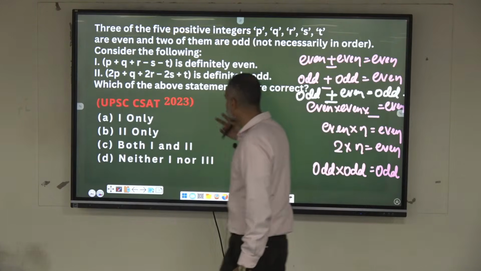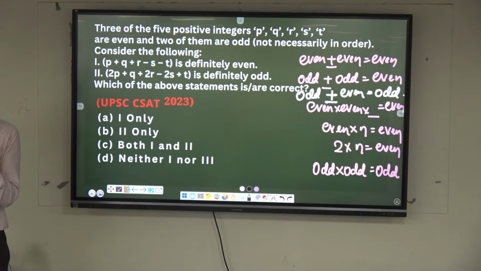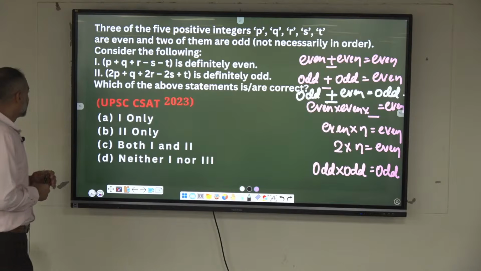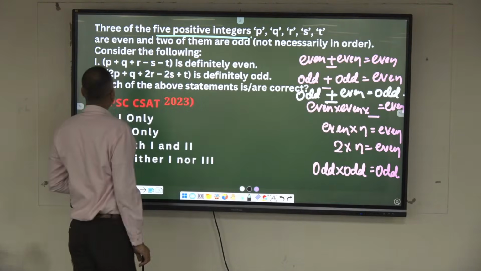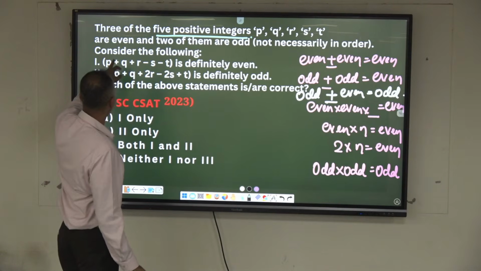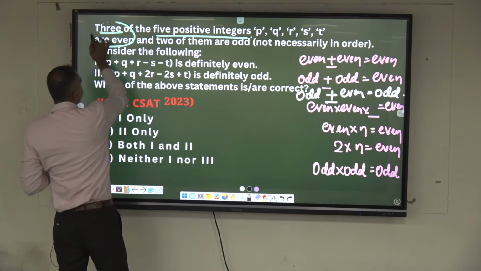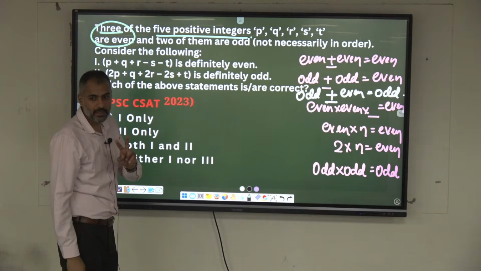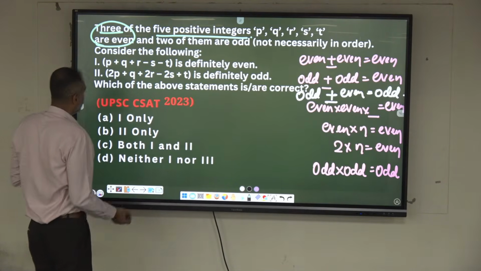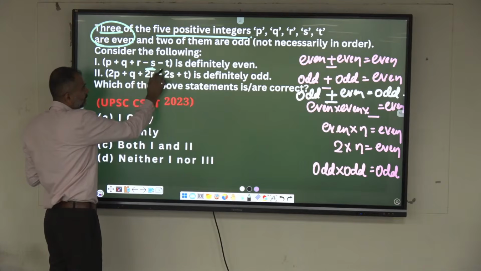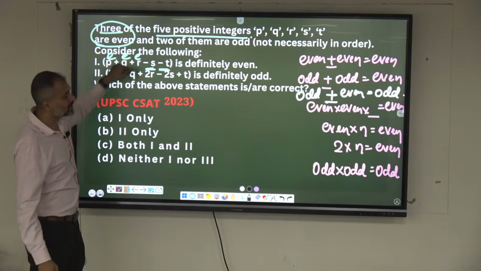Okay. Last 2 years also, 24, 25, we had 1 or 2 questions related to even and odd properties. 5 positive integers are there, where P, Q, R, S, T are even. How many are even? 3 are even. And how many are odd? 2 will be odd. Now consider the following. Consider any 2 as odd number. Even, even, even.